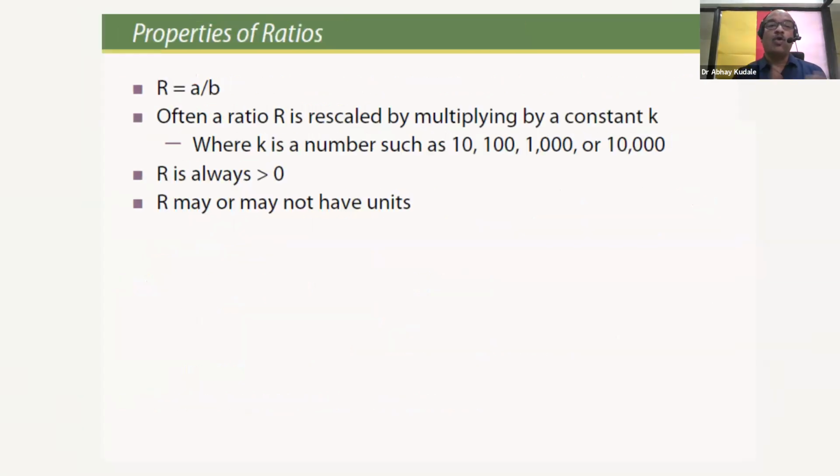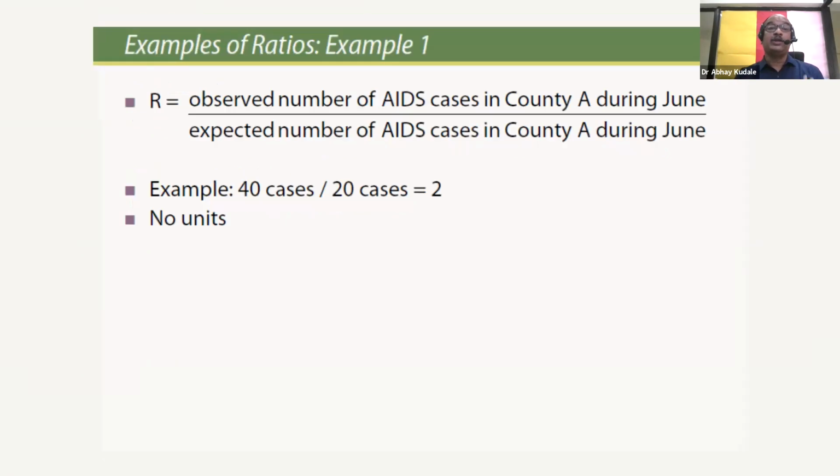So ratio is A over B. Remember that a ratio R is rescaled by multiplying by a constant K, and K could be 10, 100, 1,000, 10,000 or 100,000. A ratio is always greater than 0. A ratio may or may not have any units. This is an example of a ratio: the observed number of AIDS cases in country A during the month of June over the expected number of AIDS cases in country A during the month of June. If we put numbers to that, 40 cases over 20 cases, the ratio becomes 2. And remember that a ratio doesn't have any unit.